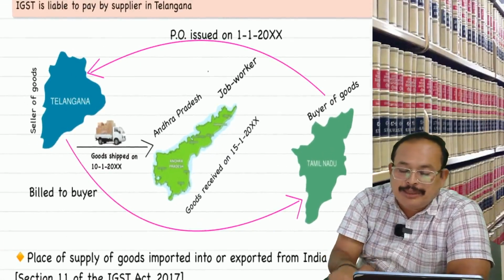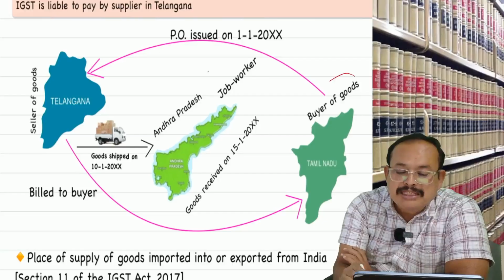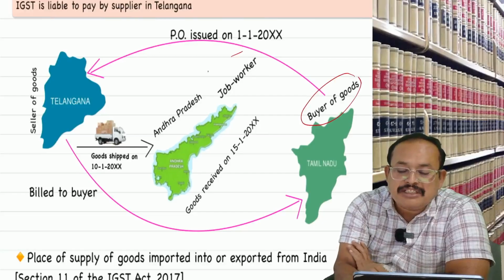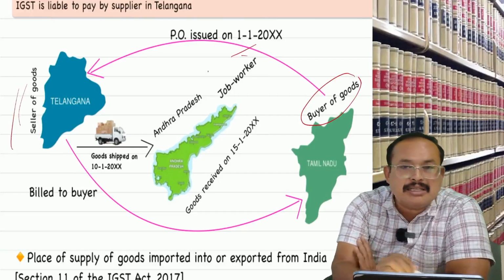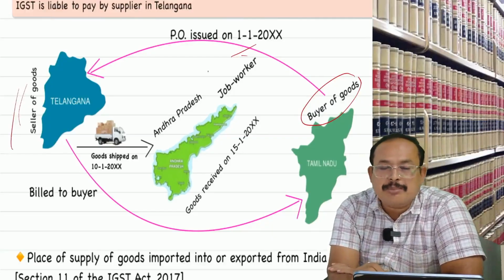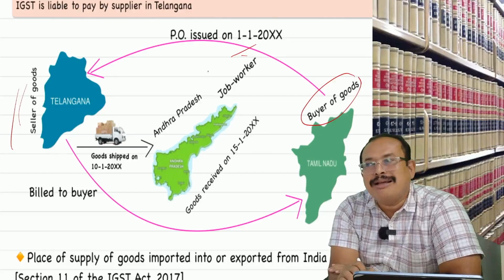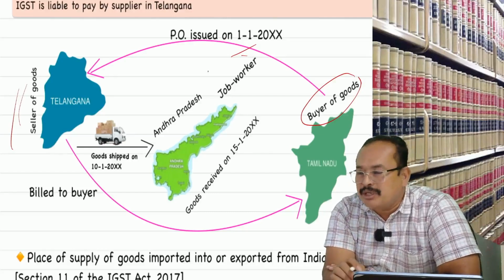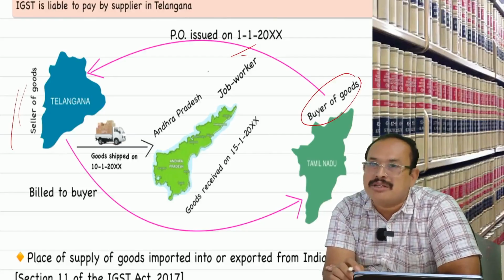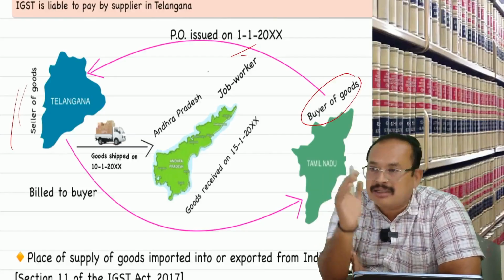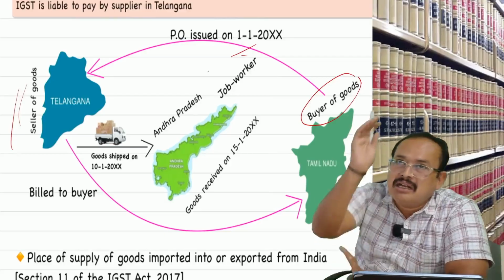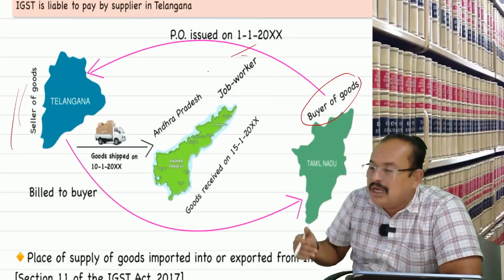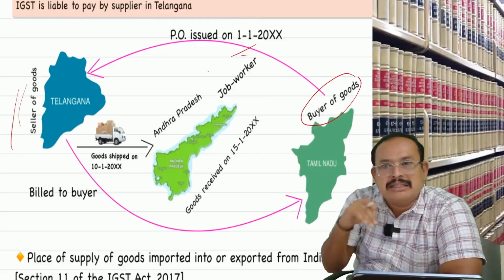A Tamil Nadu buyer placed the purchase order on 1st January with a Telangana supplier. The Telangana supplier is willing to send the goods to the Tamil Nadu buyer. The Tamil Nadu buyer requested the seller: if you send the goods to Tamil Nadu, I again have to send them to my job worker in Vijayawada, Andhra Pradesh. From Telangana all the way to Tamil Nadu and again going back to Andhra Pradesh is a tedious job.